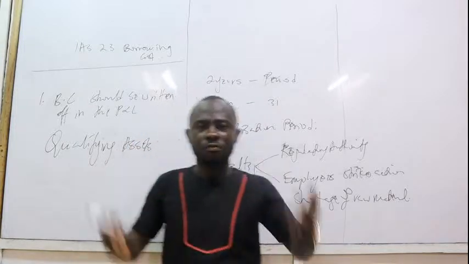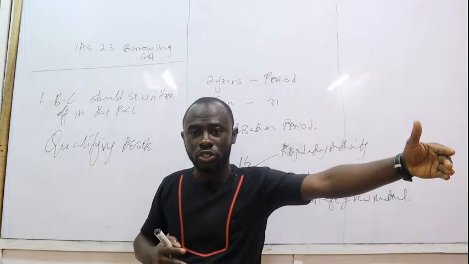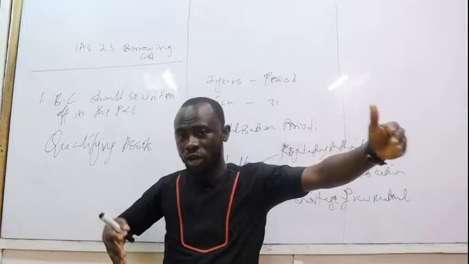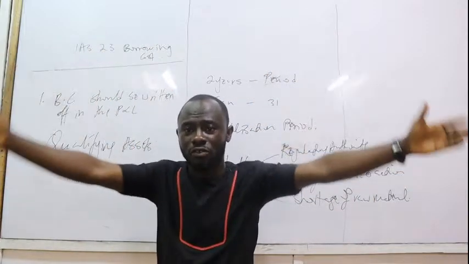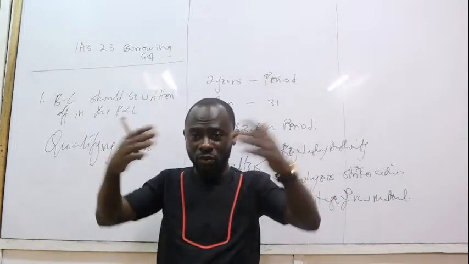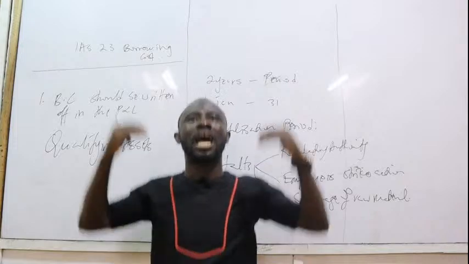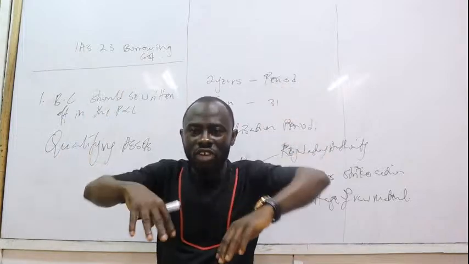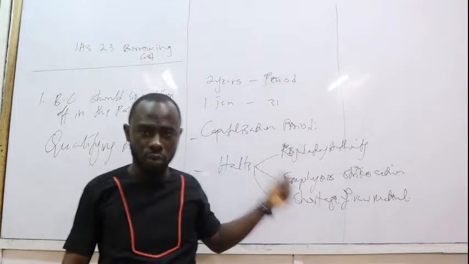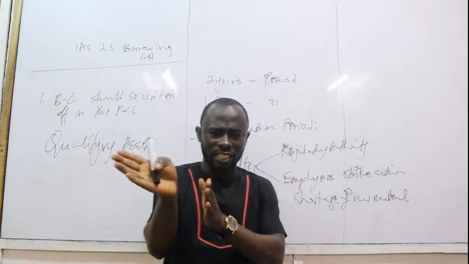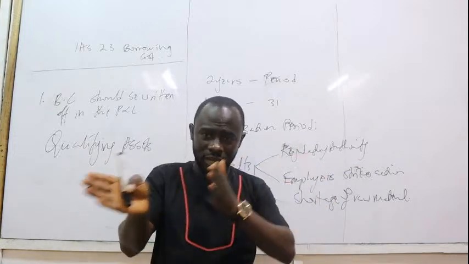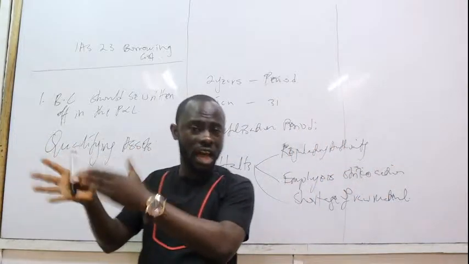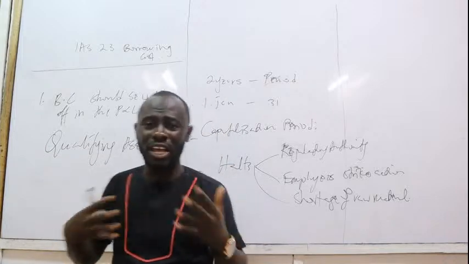However, if, for instance, the borders were closed by the government because of the pandemic, so we couldn't buy, or other countries also closed their borders and we couldn't buy from them, and we are waiting in that way, then that is outside the control of the entity. For that reason, the interest expenses during those periods will be capitalized. So are you looking at the exception aspect of these things? So on one level, it is written off. On another level, it has to be capitalized. This is very important.